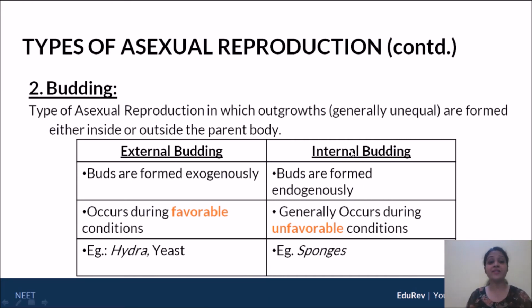Now here again, external budding occurs generally during favorable conditions, internal budding occurs generally during unfavorable conditions. Okay, and a couple of examples for us. For example, for external budding, we have yeast and hydra. For internal budding, we have sponges, that's your porifera.